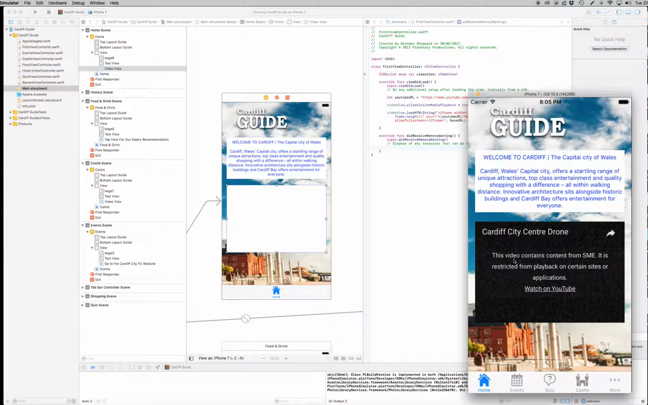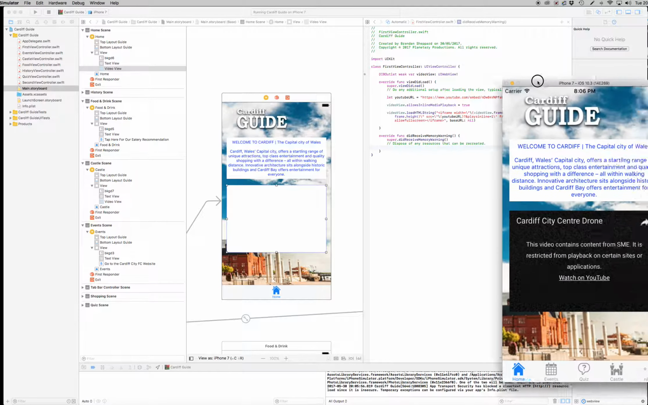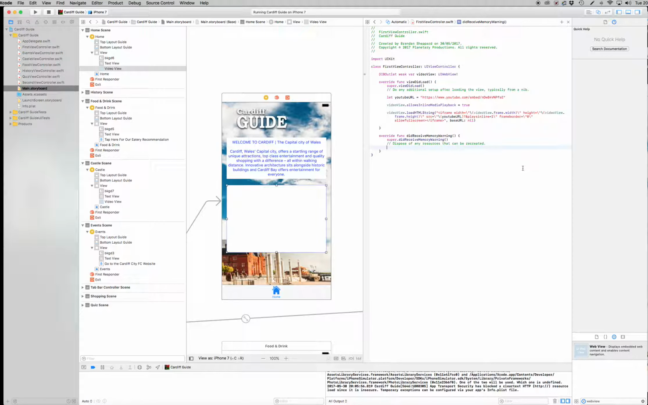Ah, that's interesting. This video contains content from SME. I don't know what that means. Restricted playback. But you've got a link to watching it on YouTube. That's good. But still, it is there, and I'm sure if that happens on yours, you'll be able to change it for a video that will play within your app. But still, it does work, and that's it.